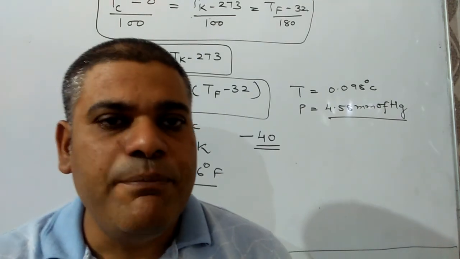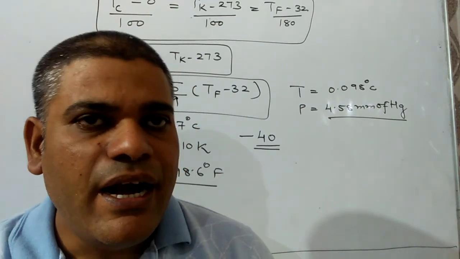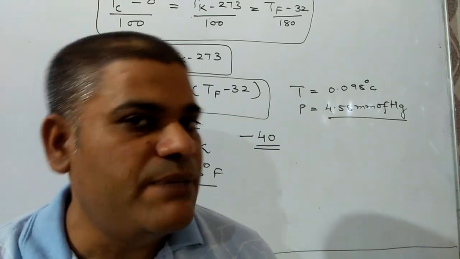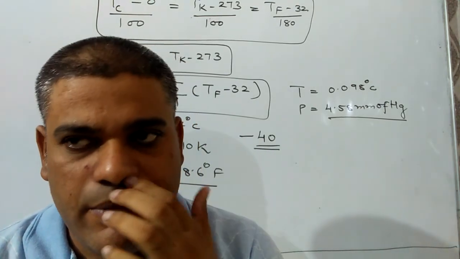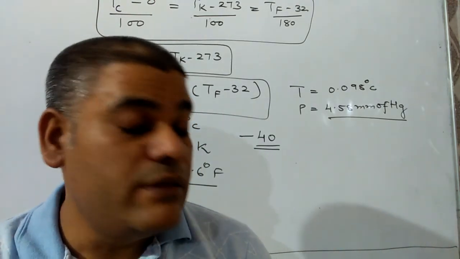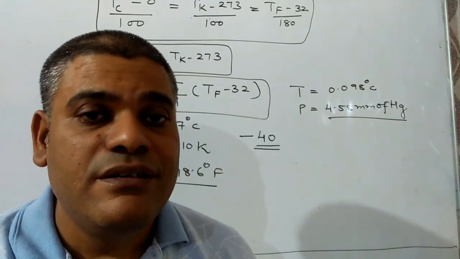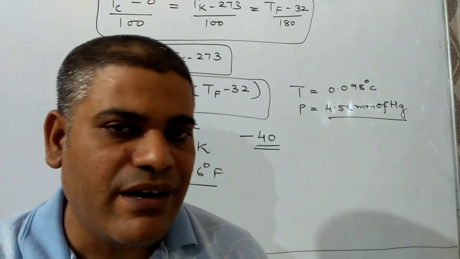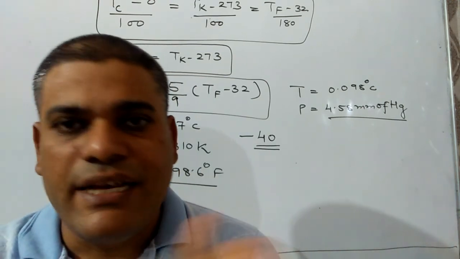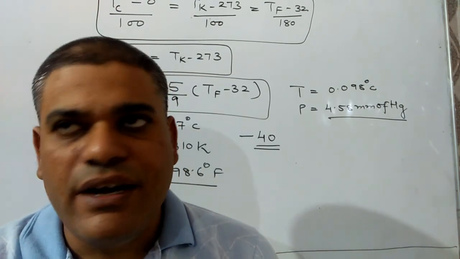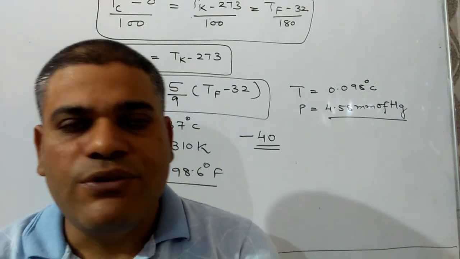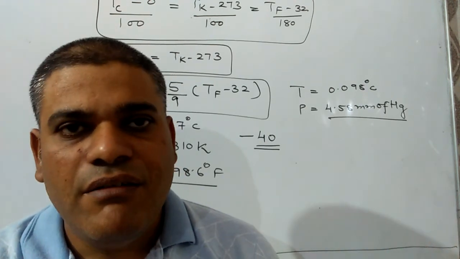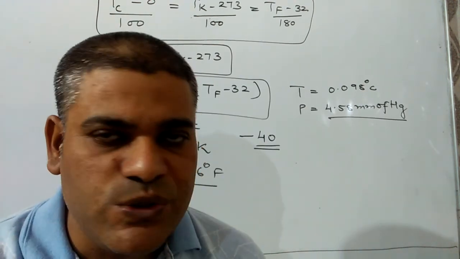These things are very important to study states of matter, and I have discussed all these things in the first chapter too. These things are very important, so please study carefully. Without these, you can't do anything in states of matter, as well as in later chapters like thermodynamics. The value of R is going to be used there also. In 12th class, in various sections of chemistry, we are going to use this chapter.